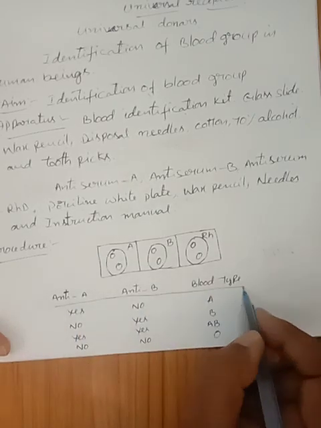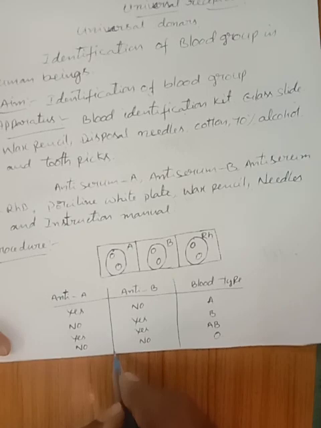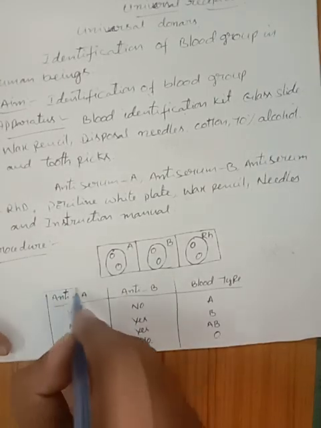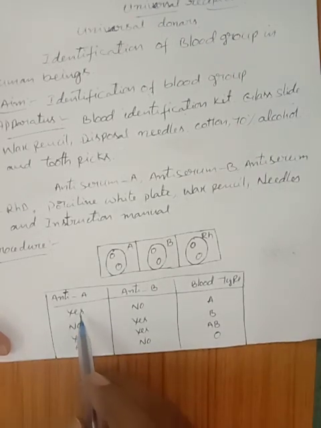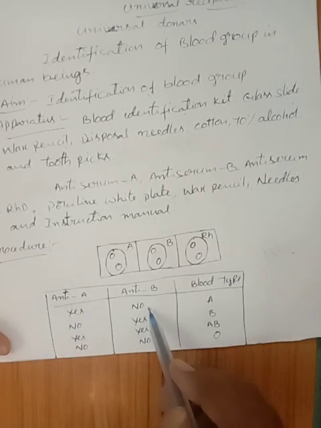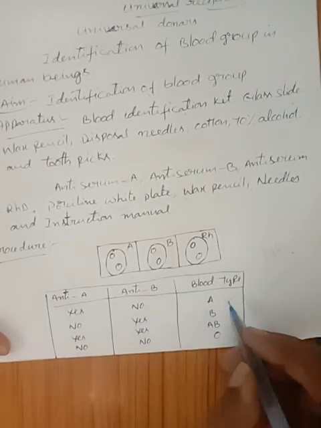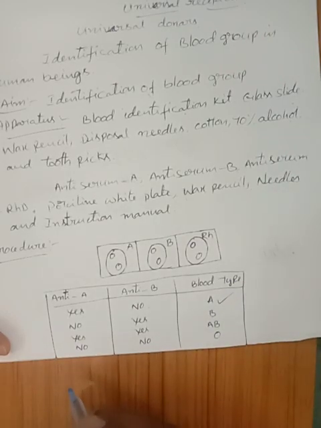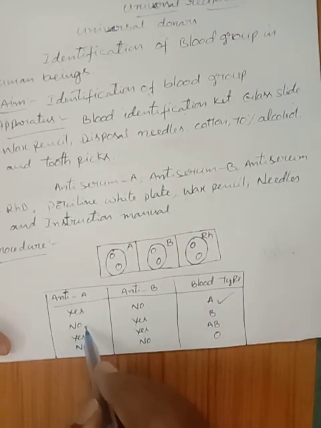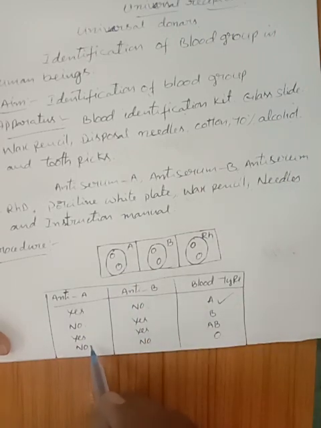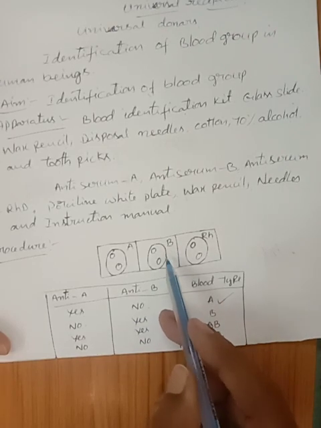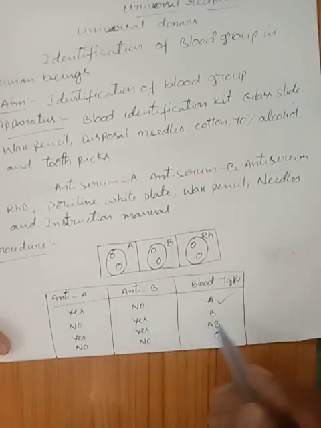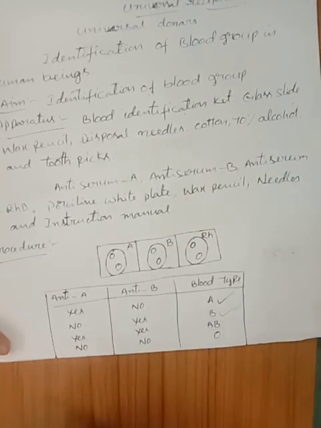See, children, this is the table. Agglutination takes place in anti-serum A. Agglutination does not take place in anti-serum B. So the blood group is A. Agglutination does not occur in the circle containing anti-serum A. Agglutination takes place in circle B. So the blood group is B.